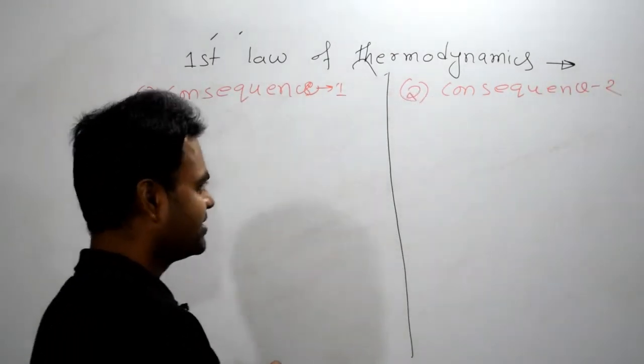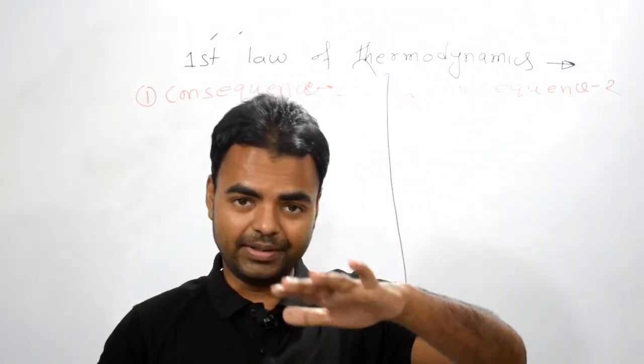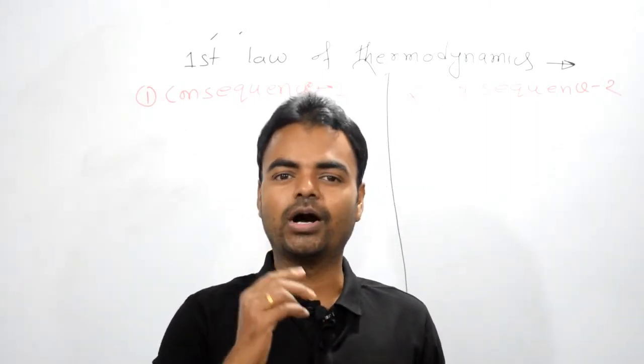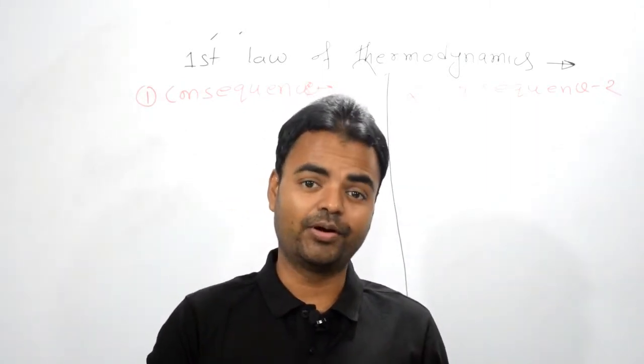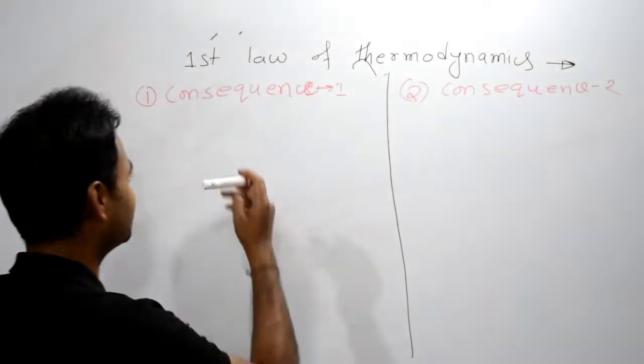First of all, let's understand the meaning of consequence. Consequence means outcome. So there are two outcomes, or results, we are getting from the first law of thermodynamics. One is consequence one.